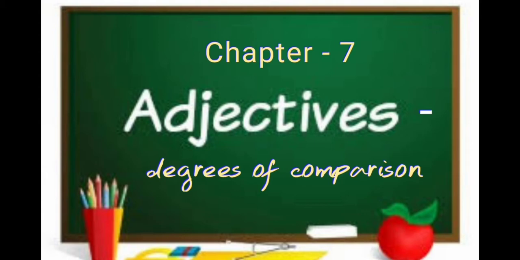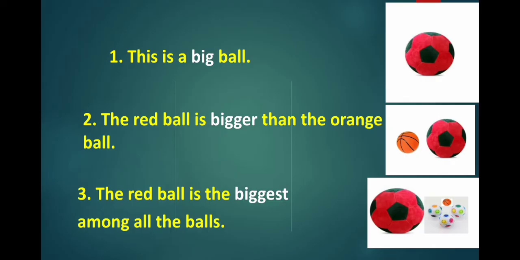Children, we have already learned what adjectives are in the previous chapter. Can you tell me what adjectives are? Adjectives are describing words. They describe a noun or a pronoun. Now look at these sentences. See the first one. This is a big ball. In this sentence, ball is a noun and describing the noun ball is the word big. So big is an adjective.